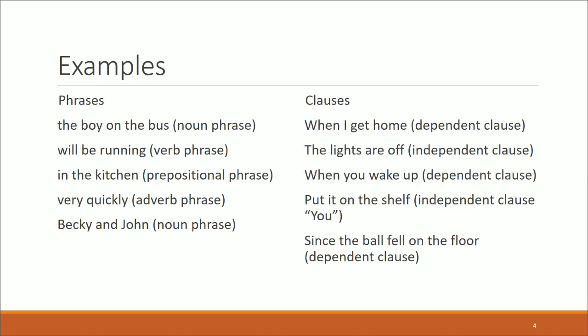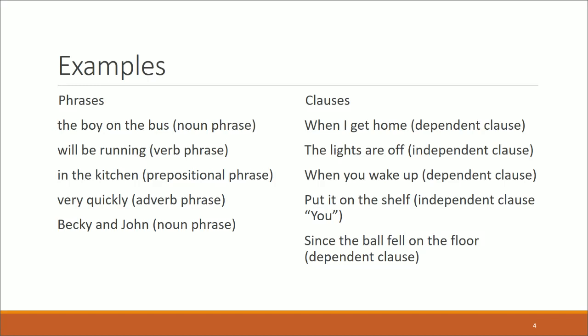Right? We can also do the same with clauses. A group of related words. When I get home. Right? This has a subject, I, and a verb, get. But since it starts off with when I get home, that subordinating conjunction at the start leaves our brain wondering what happens when I get home.